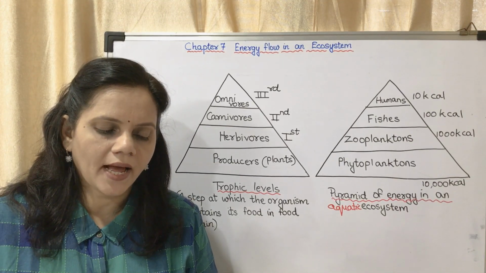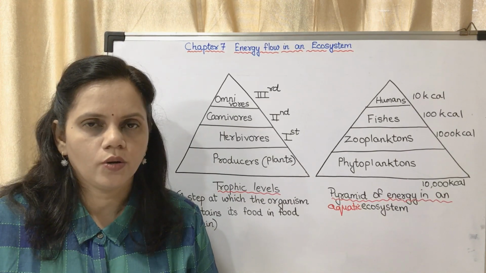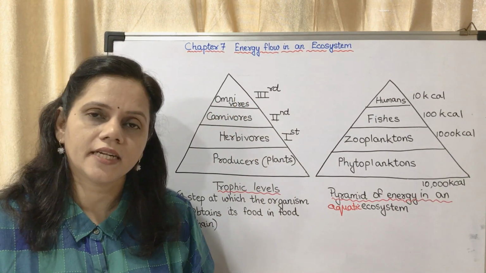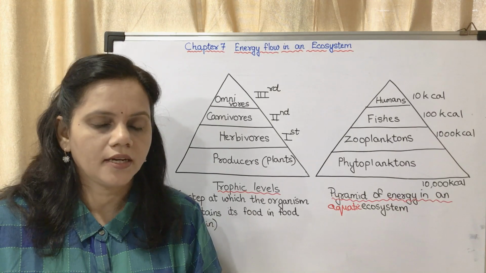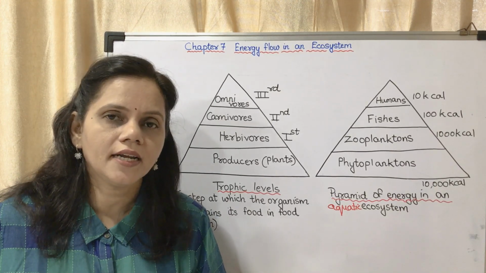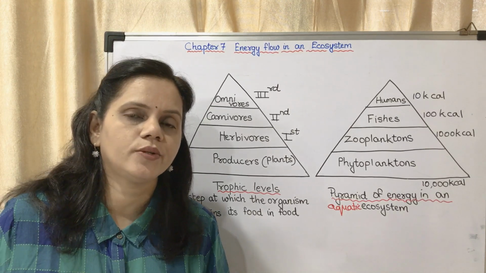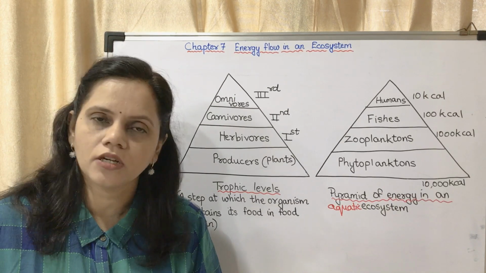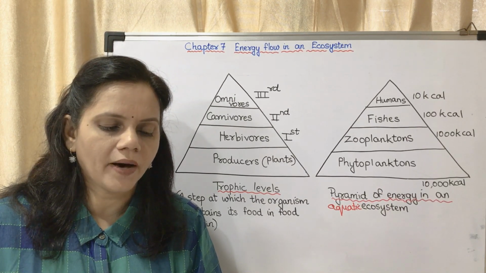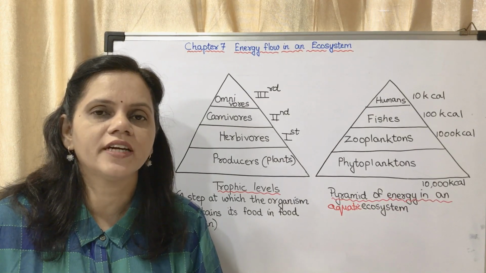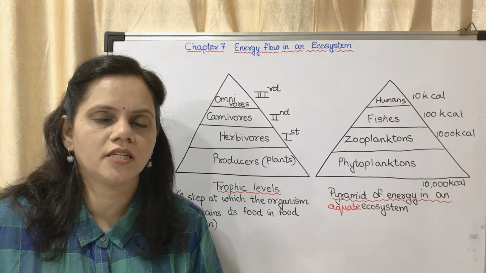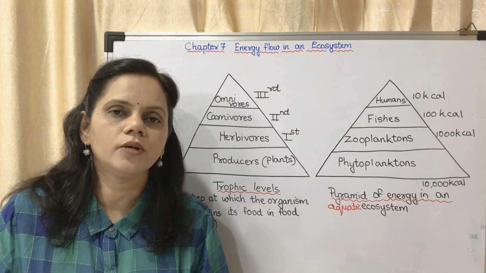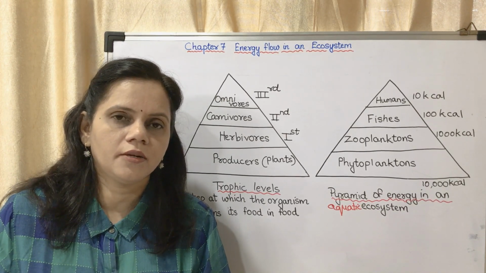Does it remain trapped in the apex consumer? No. Does it remain here? No. Those organisms die. When they die, it is returned back, which means it is given to the decomposers. It is dissipated into the atmosphere. Does it remain in the body of the apex consumer till its death? No. Some part of it is lost in the form of heat. So that energy, one day if we eat, is it going to remain for the lifetime?